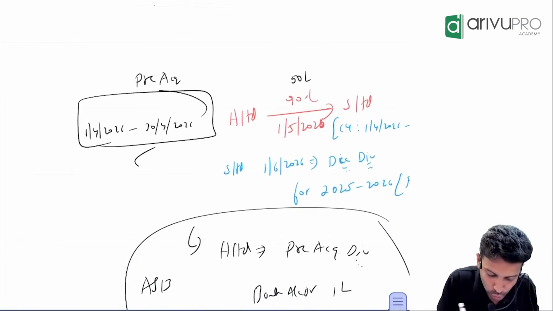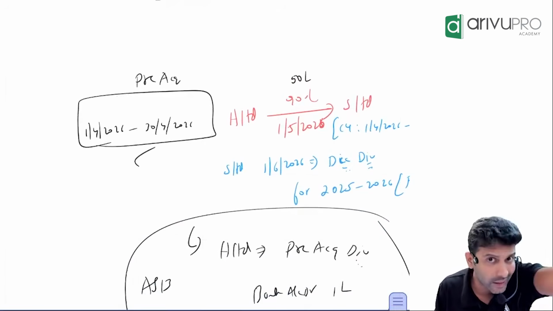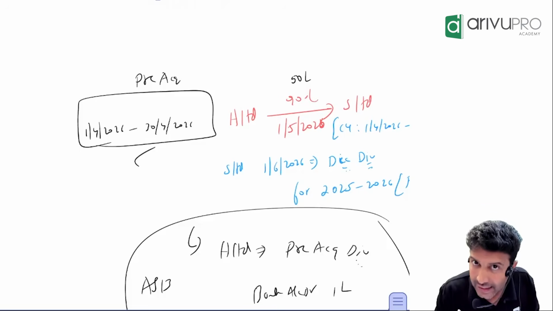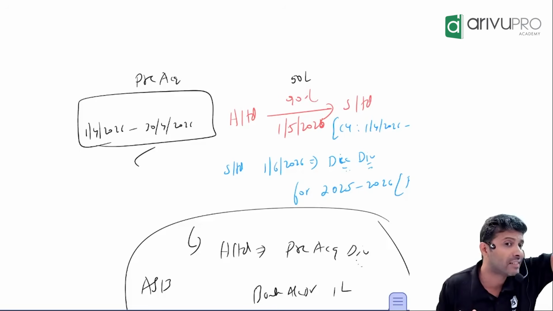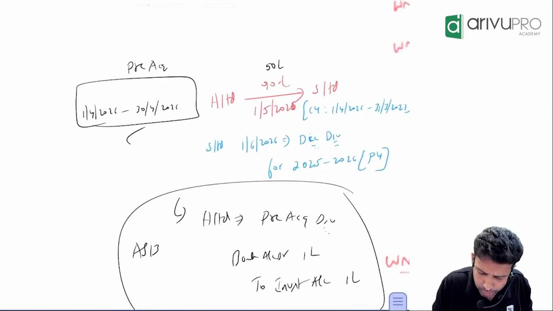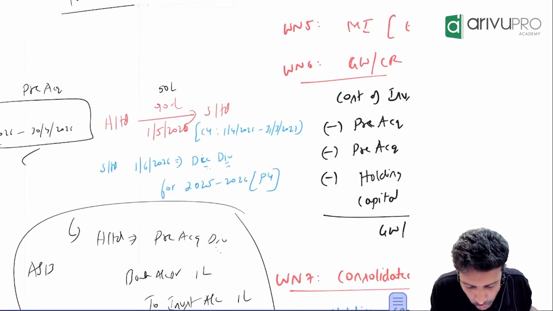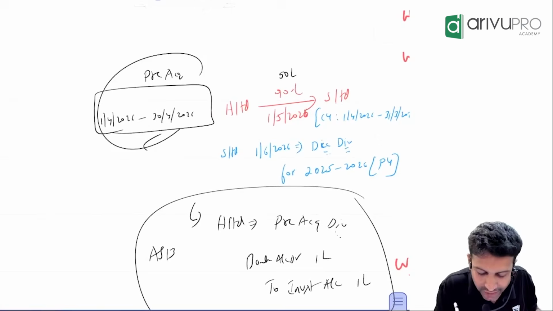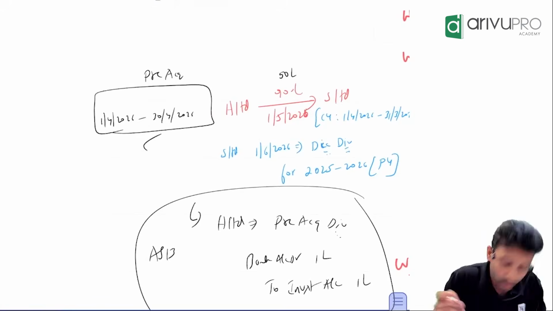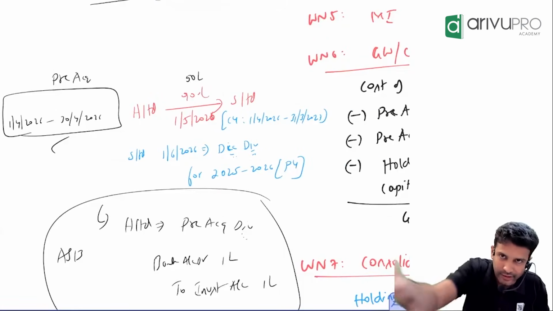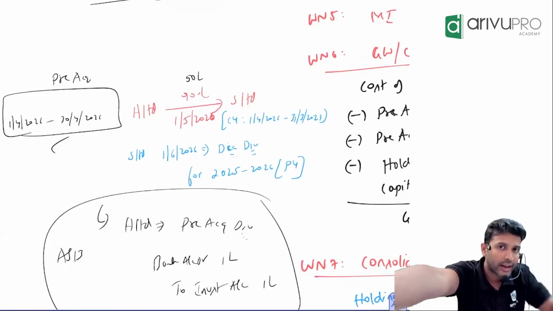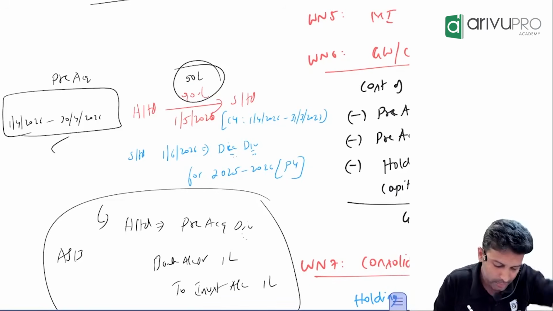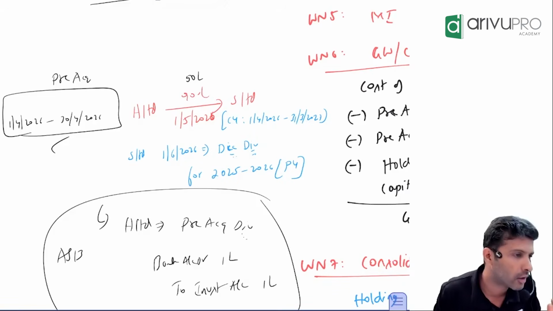So logically, should the holding company get a share in this pre-acquisition profit? No. But practically, will they get it? Yes. That means check here: is the cost of the investment really 50 lakh, or are they also getting some pre-acquisition profit? On one hand, they are paying 50 lakh for cost of investment. On the other hand, the holding company is also getting some share in pre-acquisition profit. So is the cost of investment really 50 lakh or lower?